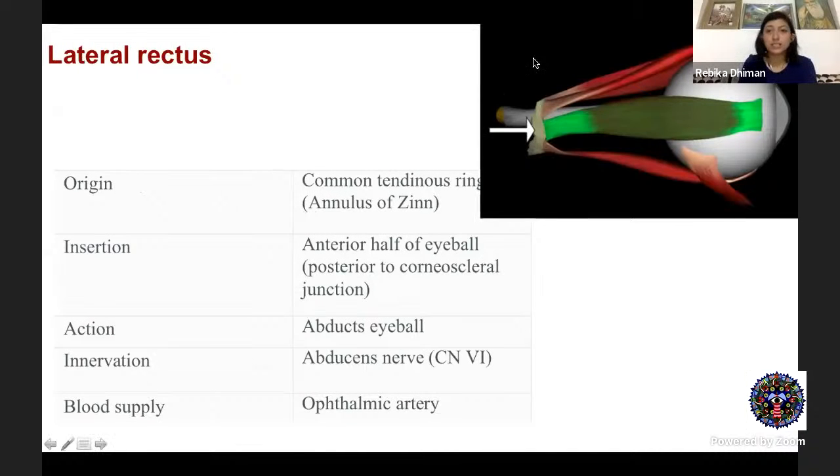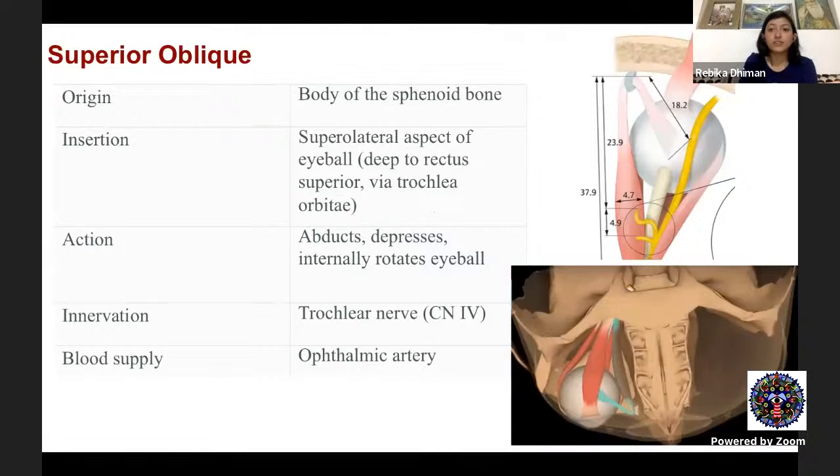The lateral rectus originates from the lateral aspect of the annulus of Zinn, with insertion again anterior to the equator, and is responsible for abduction of the eyeball, supplied by the sixth cranial nerve or the abducent nerve. Superior oblique muscle originates at the orbital apex from the body of the sphenoid bone, travels anteriorly, takes a turn from the trochlea, which acts as its functional origin, and then runs posterolaterally, inserted underneath the superior rectus behind the equator. Primary action is intorsion, secondary action is depression, tertiary action is abduction. It is supplied by the trochlear nerve.